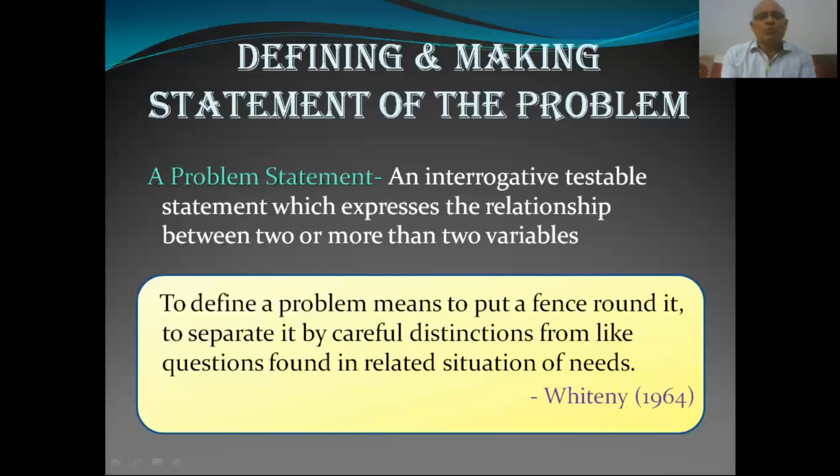High school might refer to those schools that run classes up to 10th and are affiliated to a particular board of school education. The operational definitions of the variables help to narrow the scope of a general question to specific measurable and observable variables.